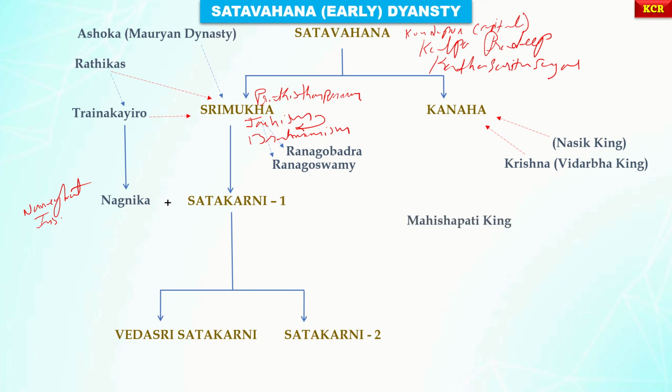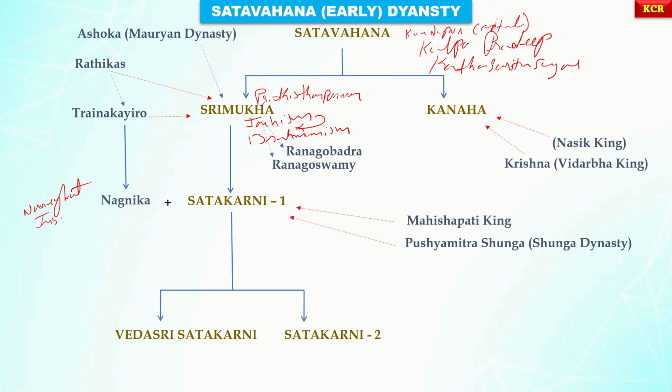And here, this Satakarni I defeated the vassals of the Pushyamitra Sunga king, Mahishapati, and he also defeated Pushyamitra Sunga. And please do remember, the Satavahana kingdom was threatened by the aggressive designs of these two rulers.